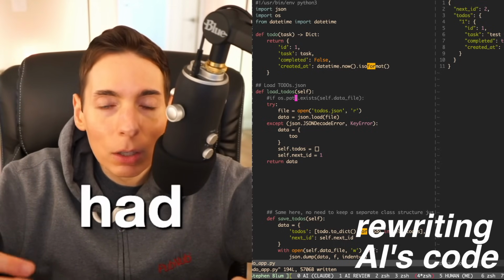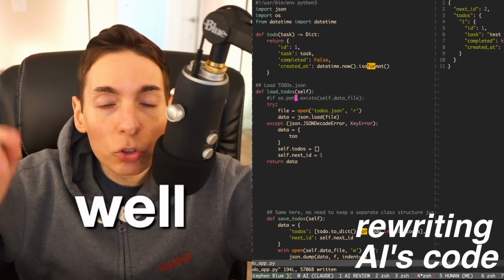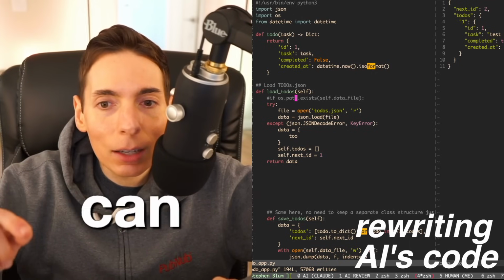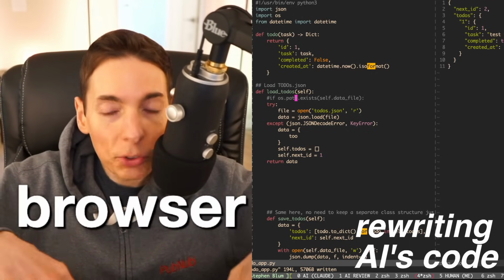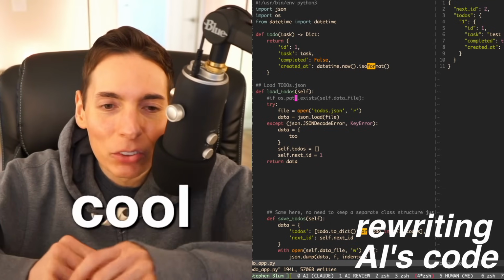Devin had some visual components to it as well, but so can Claude Code. You can add an MCP to give it vision, so it has the ability to run in a web browser or see what it's doing. Isn't that cool? So we're getting really close there.